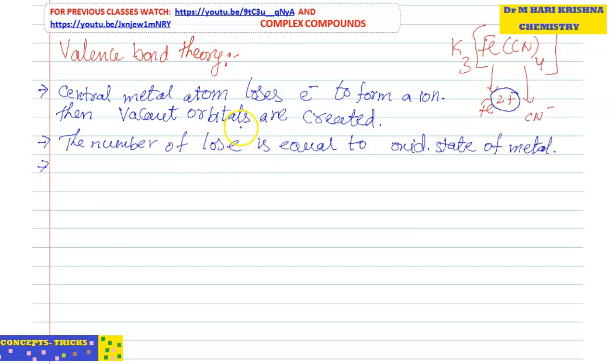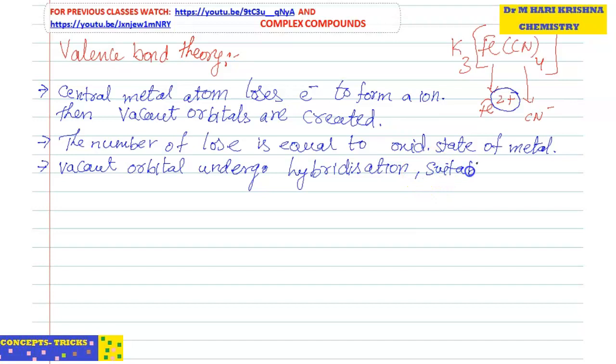Next point. Here vacant orbitals are created by losing electrons. Those vacant orbitals undergo hybridization to form hybrid orbitals, and a suitable shape appears.